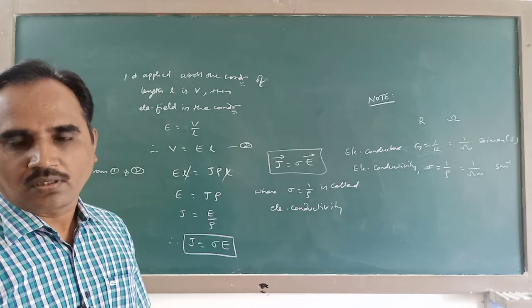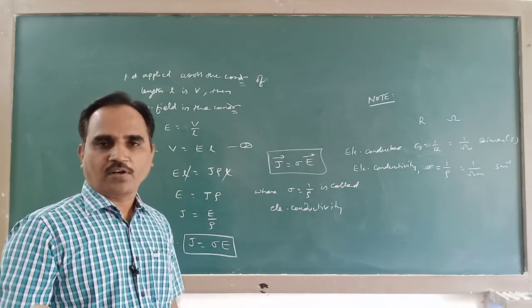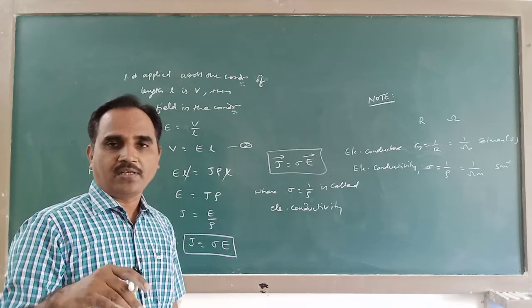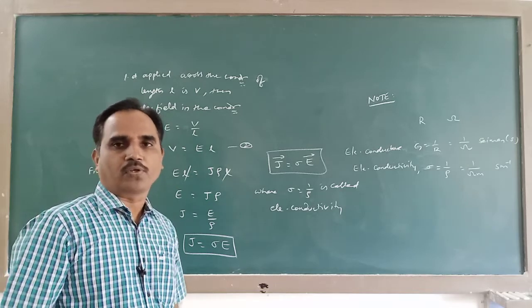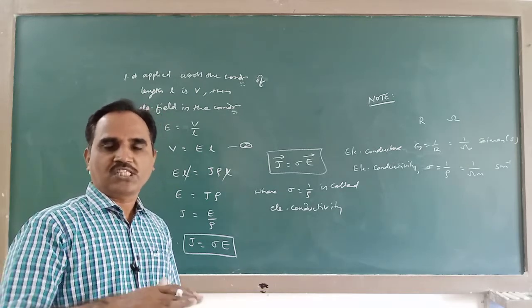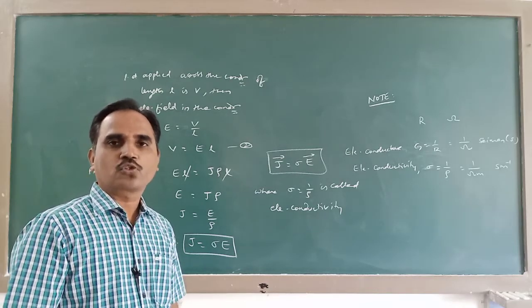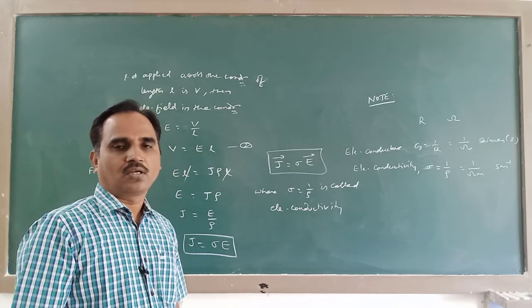Resistivity means it is the opposition offered by the material to the flow of current. Conductivity means it is the ability of the material to allow the current to flow through it. So resistivity and conductivity are reciprocal to each other, so also resistance and conductance.